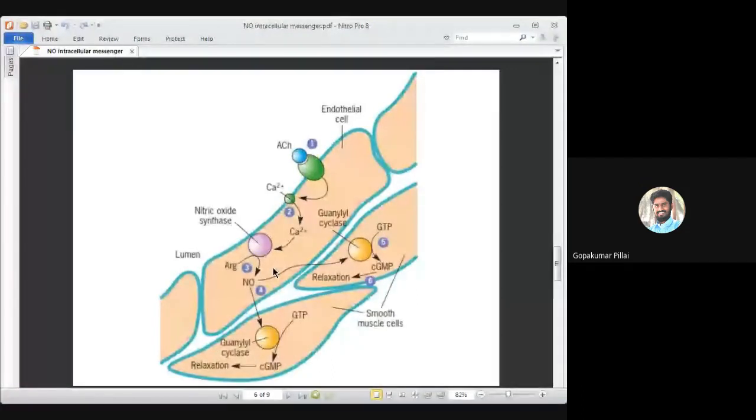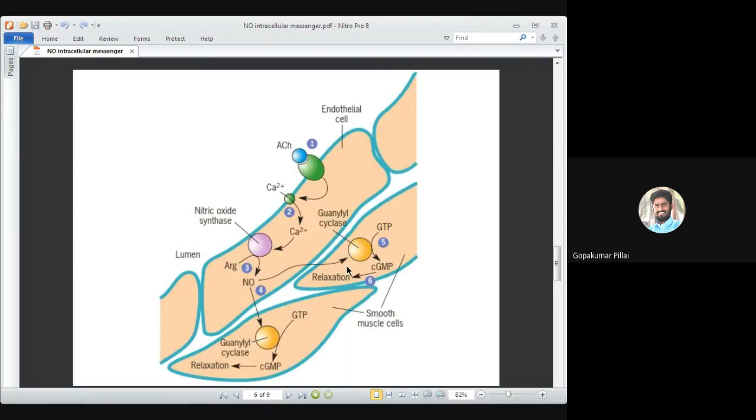In the fourth step, the nitric oxide, which is now synthesized, will leave the endothelial cell and will diffuse inside the smooth muscle cell. So the nitric oxide generated here will start going out into the extracellular space, and from the extracellular space into the smooth muscle cell. There is a diffusion happening here, and the nitric oxide starts entering the nearby smooth muscle cells. Here it is shown entering two smooth muscle cells, one molecule entering this muscle cell, another entering the second muscle cell.